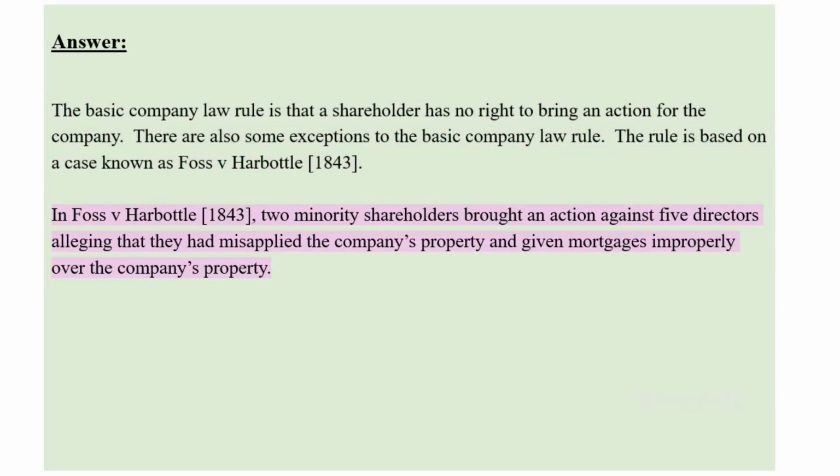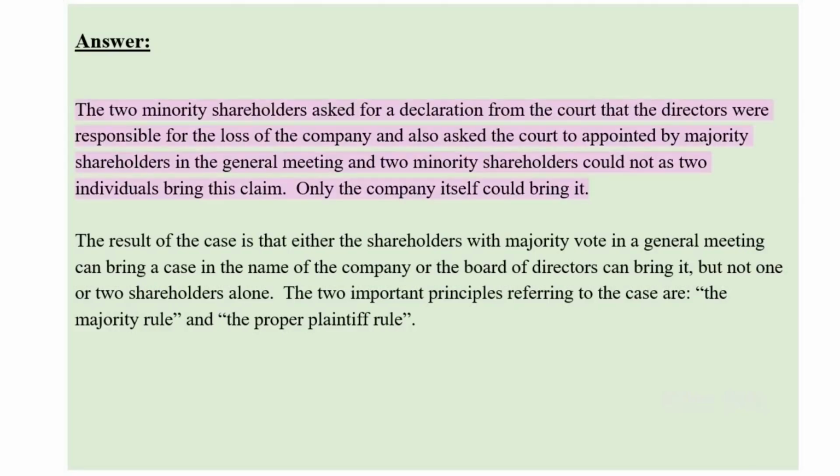In Foss v Harbottle 1843, two minority shareholders brought an action against 5 directors, alleging that they had misapplied the company's property and given mortgages improperly over the company's property. The two minority shareholders asked for a declaration from the court that the directors were responsible for the loss of the company. The court held that the directors were appointed by majority shareholders in the general meeting, and 2 minority shareholders could not, as 2 individuals, bring this claim. Only the company itself could bring it.